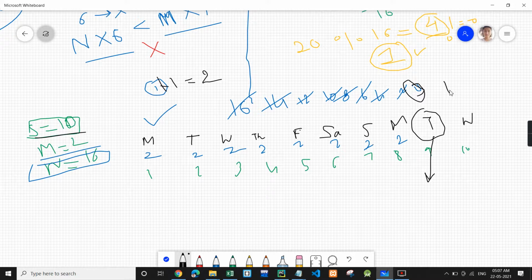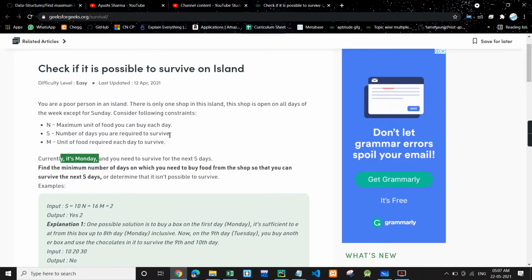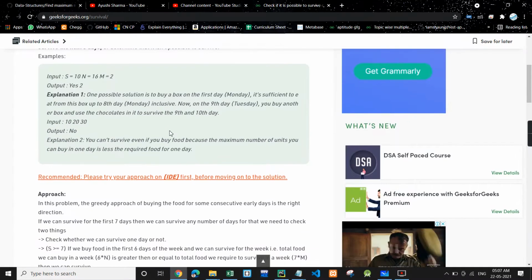So again we will get 16 food. We will use 2, we are left with 14, and for Wednesday we will use 2 and we are left with 12. So overall we are shopping 2 times. Hence the answer is 2. So I hope you understood the logic. Let's check the code.